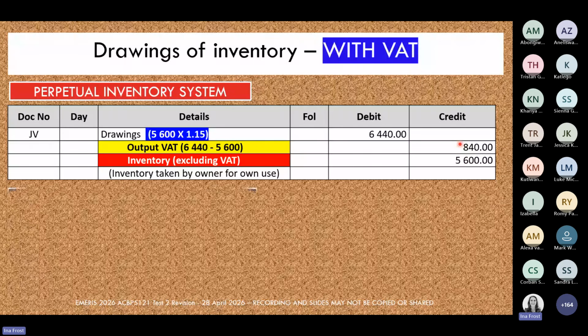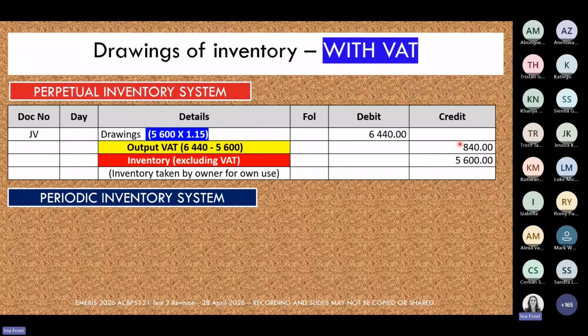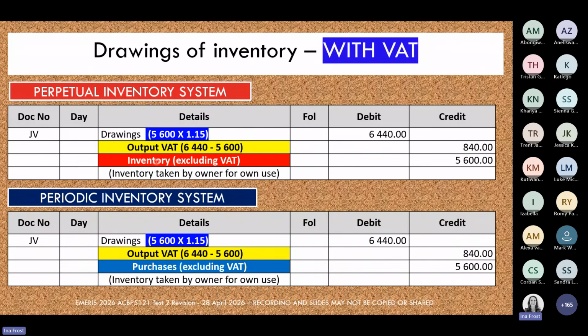Then on the periodic inventory side, we're going to change this entry a little bit. Instead of crediting the inventory account, this time around, we are going to credit the purchases account. So drawings will still be the cost price of the item plus VAT, and purchases will be the amount excluding any VAT.